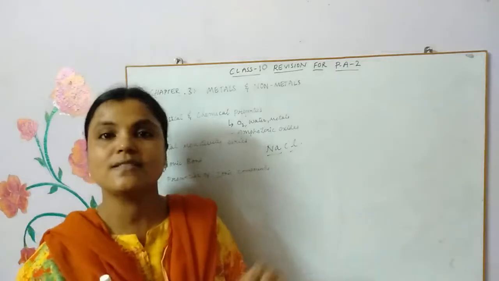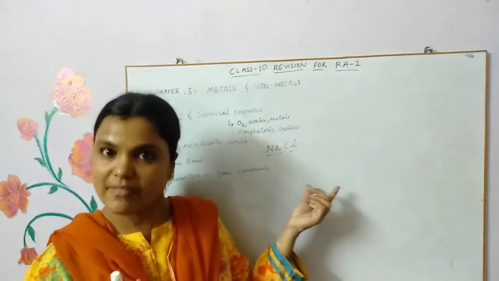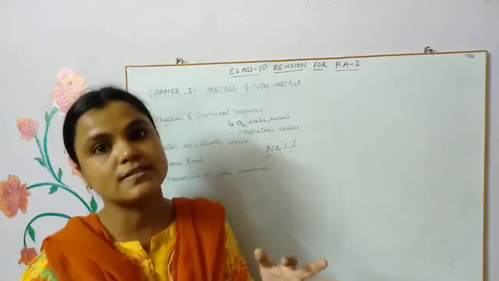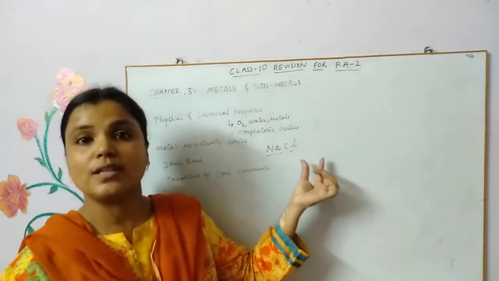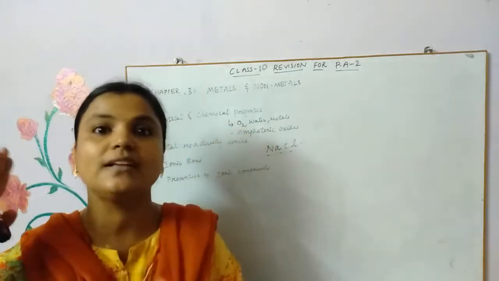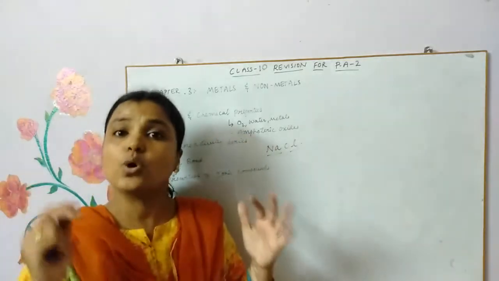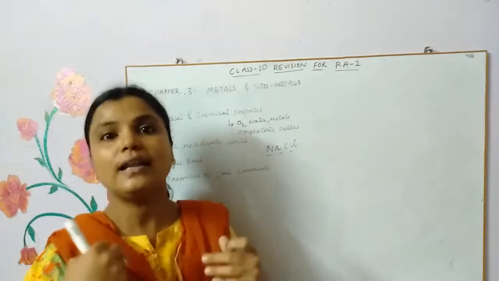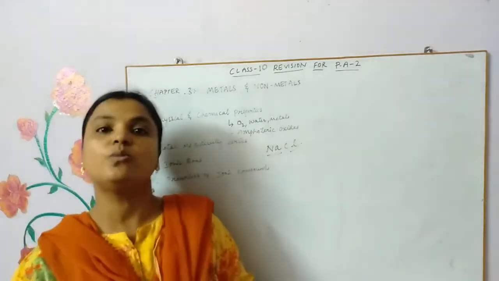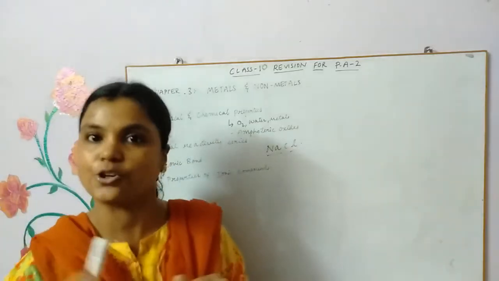And chlorine has atomic number 17, which means it has 17 electrons distributed in its shells: 2, 8 and 7. The outermost shell contains 7 electrons. If it gets 1 electron, it becomes stable because it gets the octet configuration. The outermost shell should contain 8 electrons, children.